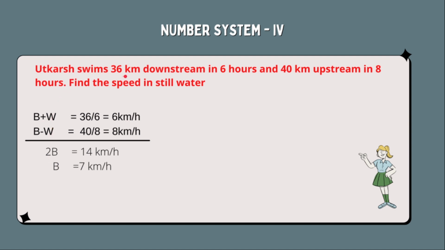Next, Utkarsh swims 36 km downstream, downstream means b plus w, in 6 hours and 40 km upstream in 8 hours. So distance is given and time is given. So speed will be 36 by 6 equal to 6 km per hour, and this is downstream, b plus w. Similarly, 40 km in 8 hours means 40 by 8 equal to 5 km per hour. Sorry, this is an error. This is 5 km per hour. So if we solve it, we will find out 2b equal to 11 km per hour and your speed will be 5.5 km per hour.